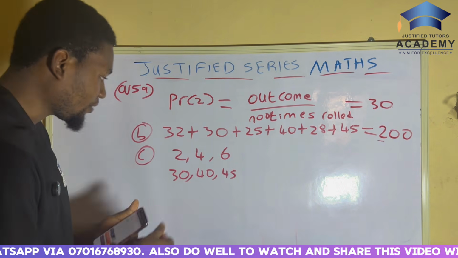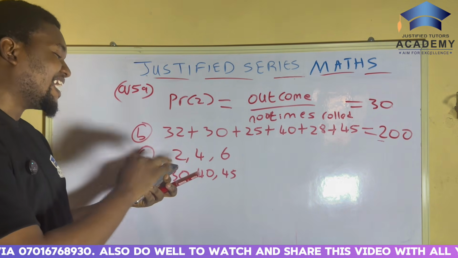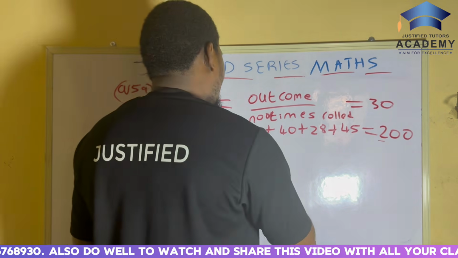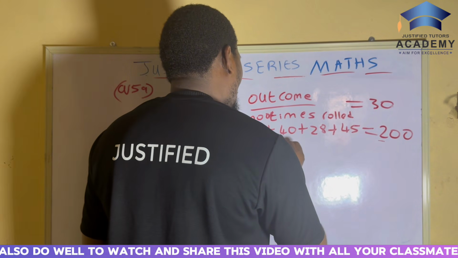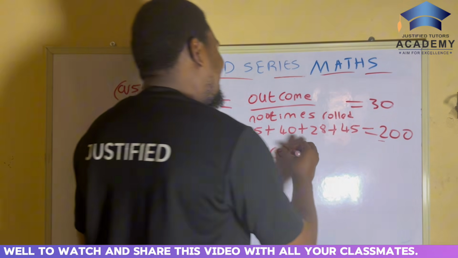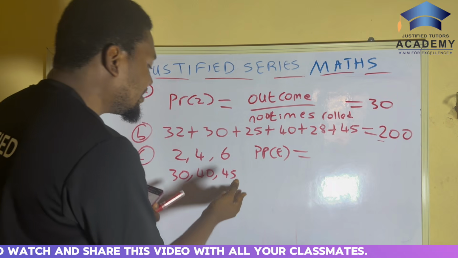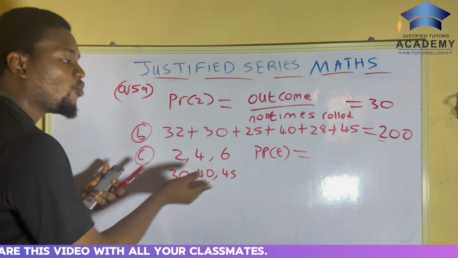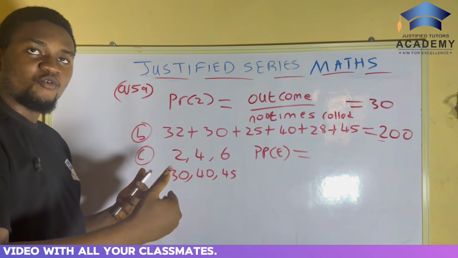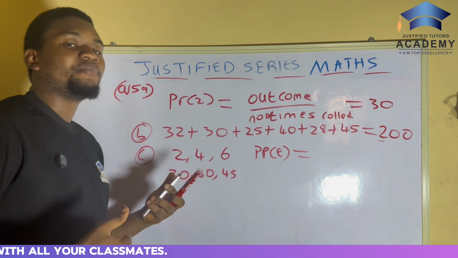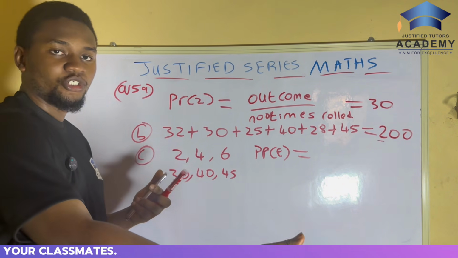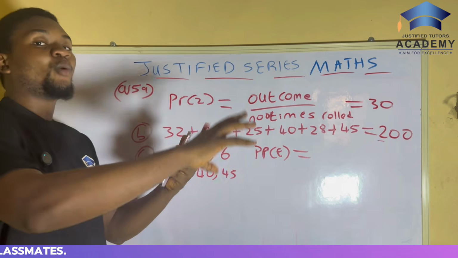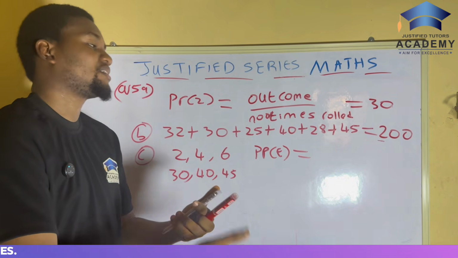Now, the probability of getting an even number is equal to this, so you get this over the total number of times the die was rolled. So you get the total number of possible outcomes. Yes, that's it.